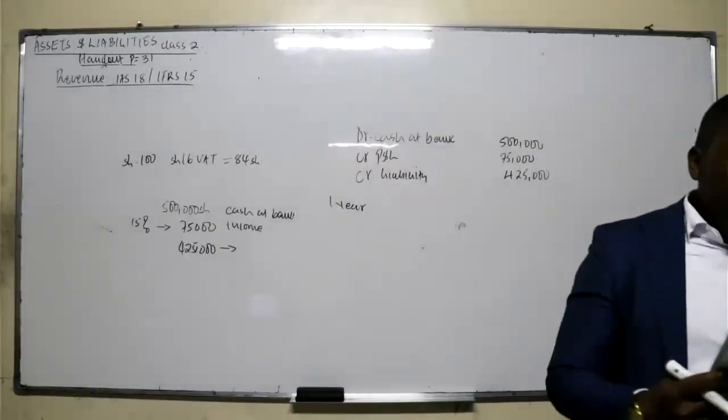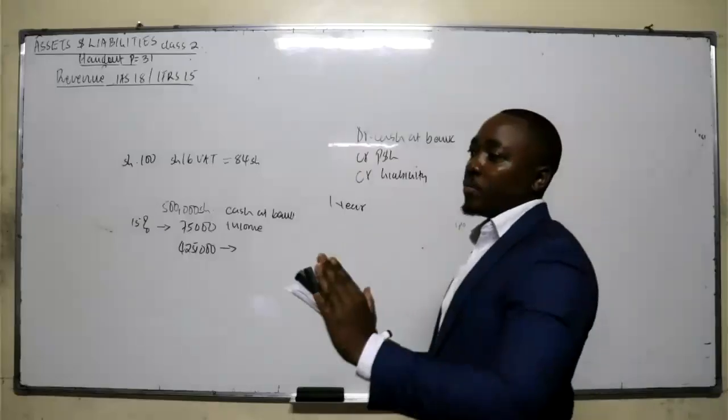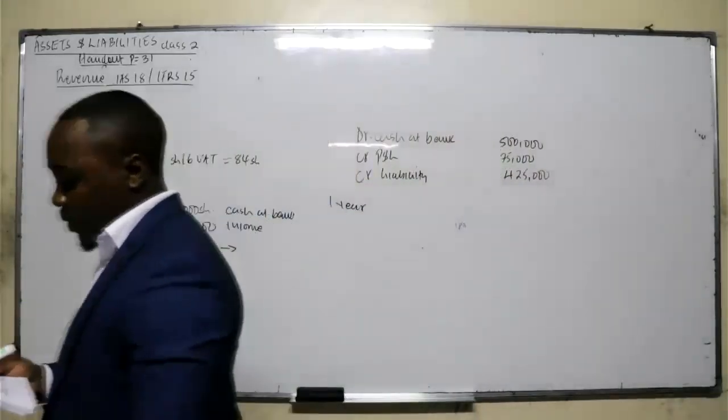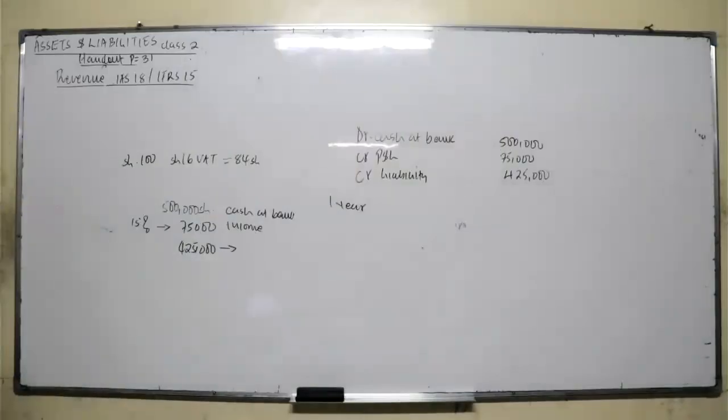1, identify the contract with the customer. It's all about the identification of the contract. How do you identify a contract? A contract with customer will be within the scope of IFRS 15 if the following conditions are met. 1, the contract has been approved by the parties to the contract. That means there was a mutual agreement between the contractor and the contractee.